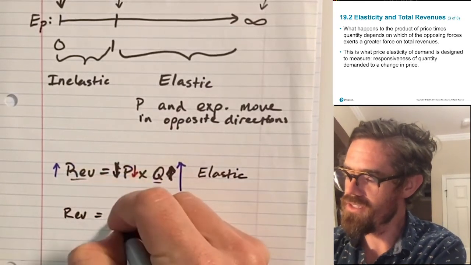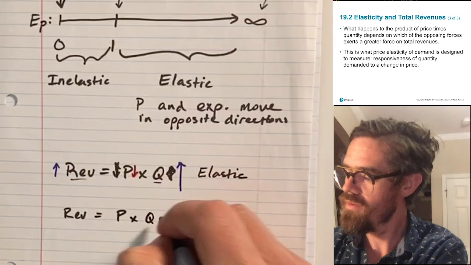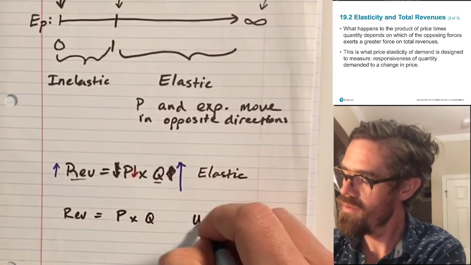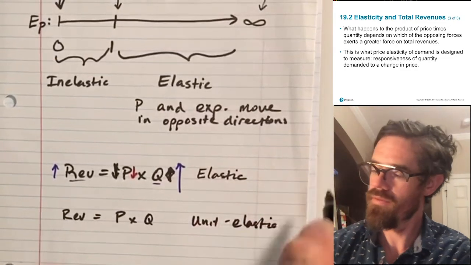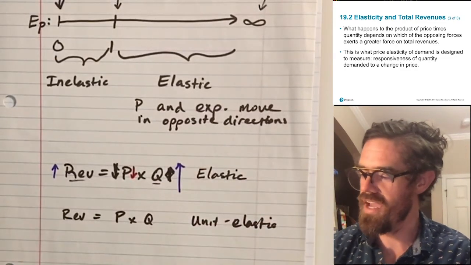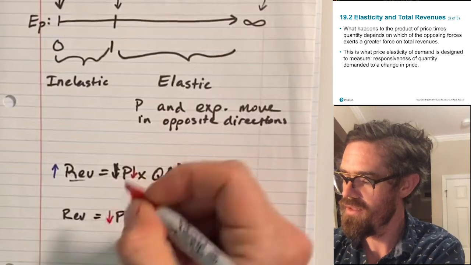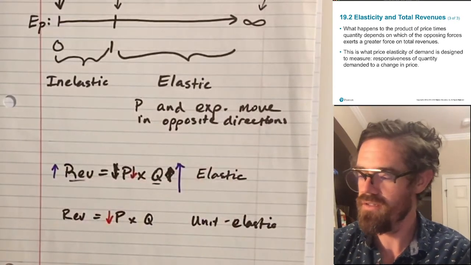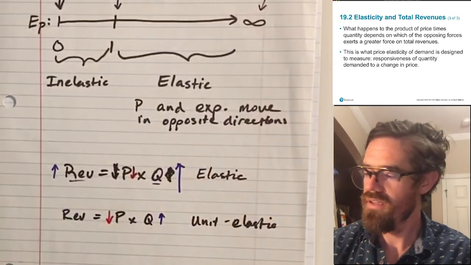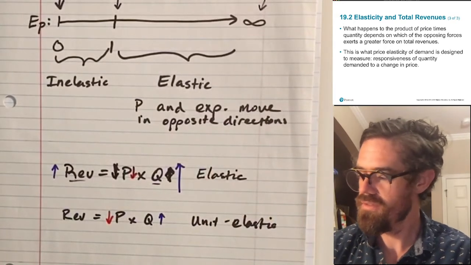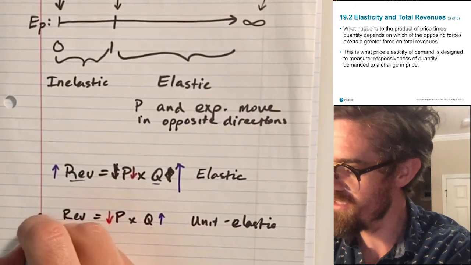So the quantity going up by much more is allowing revenue to increase. With the unit elastic region, these things are exactly offset, right? They exactly equal one another. They're the exact same size. And so revenue basically stays the same.